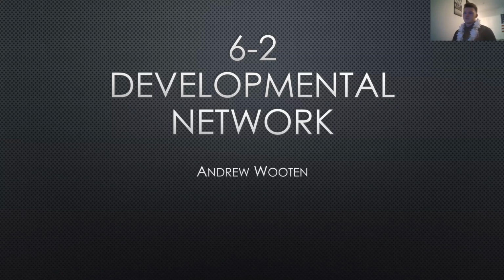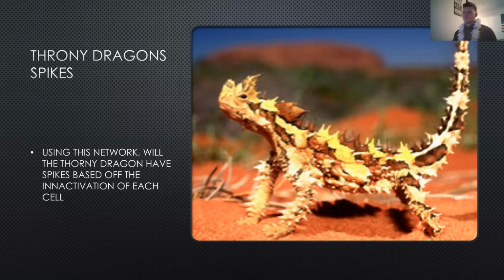All right, hello everybody. This week I will be doing 6.2, which is the developmental network for a Thorny Dragon. So here we have Thorny Dragon, as you can see, very thorny. So the question was, using the network that we are given, will the Thorny Dragon have spikes based off the inactivation of each cell? So I'll show you what that means in a second.